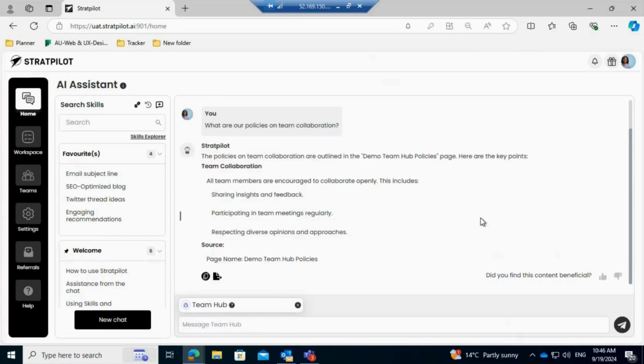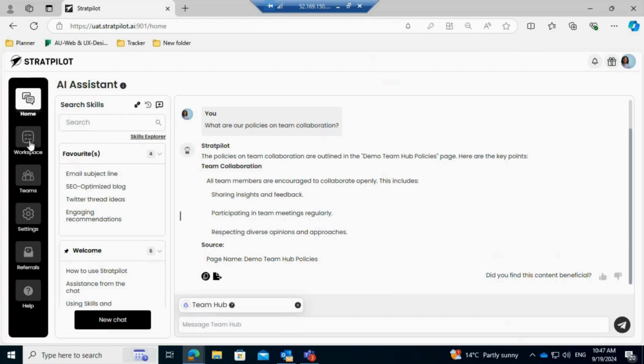And voila, in a matter of seconds, I can find out the information that was in those pages. I can see which document it came from, as well as the information that came from that specific page. So then I don't have to go and search through those documents. I can immediately ask the AI companion and the agent to assist me.